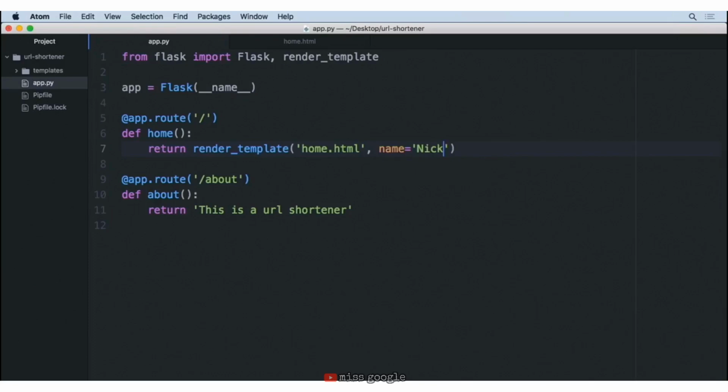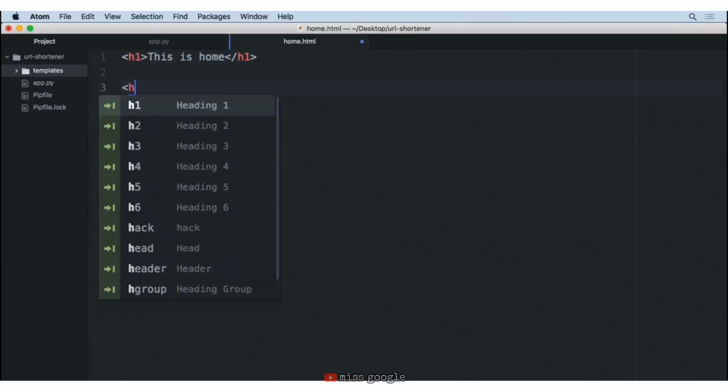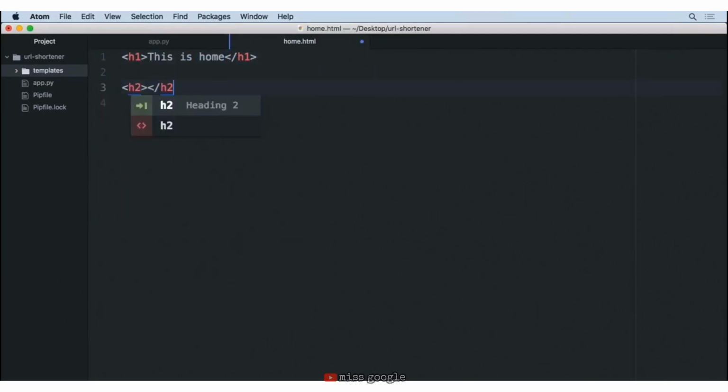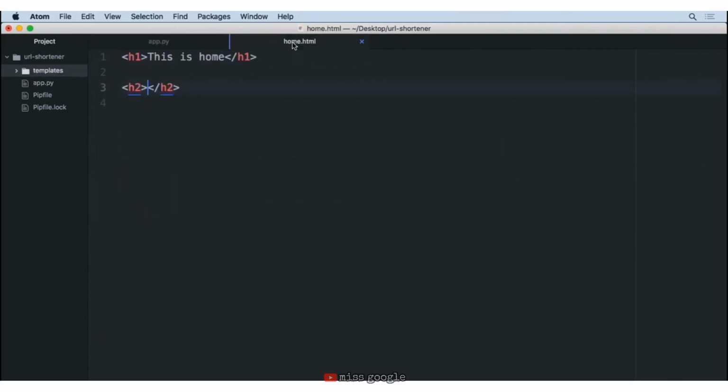And I'll save this. And now, if I go over to my home.html, I'm going to make a separate h2 tag. And inside of this h2 tag, I want to provide my name. Now the question is, how do we take this variable name that we specified here and access it inside of our template? Well, in Jinja, you just simply do 2 curly brackets, then type out the name of your variable, which in this case is name, and then 2 ending curly brackets.